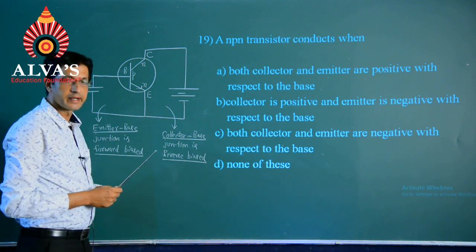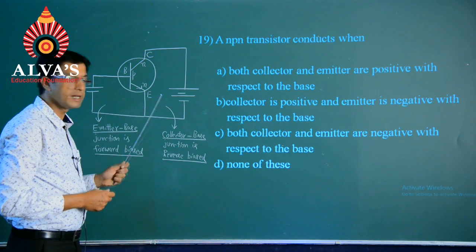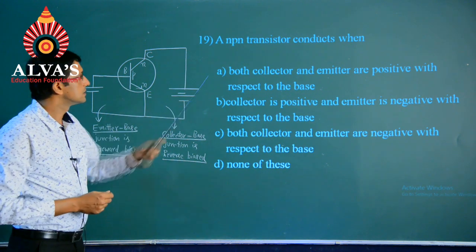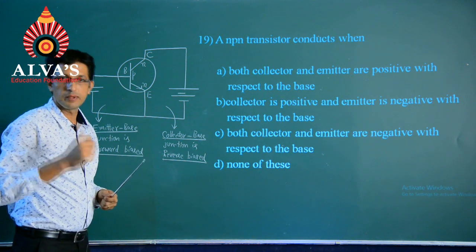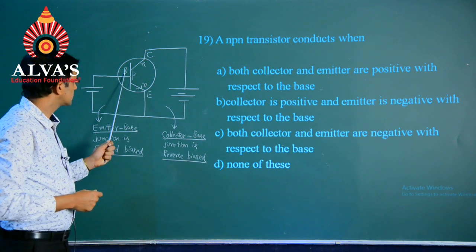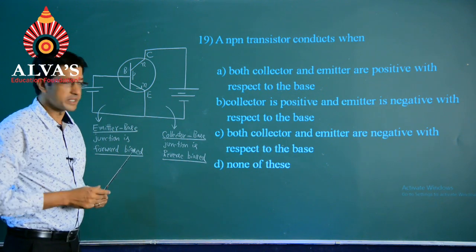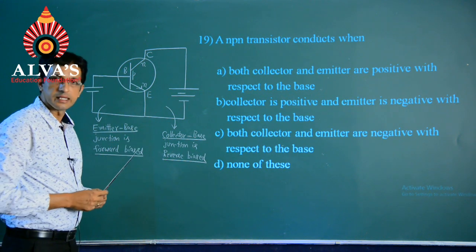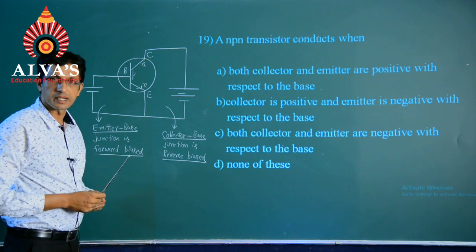So, students, this is a simple circuit representation of an NPN transistor when it is biased. What we have right now is a collector region, a base region and an emitter region, and when it comes to an NPN transistor, as per the question, there are always the following biasings to be done. The emitter base junction is always forward biased, whereas the collector base junction is reverse biased with respect to the two power supplies.